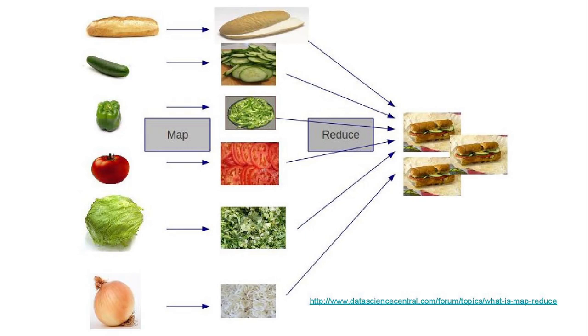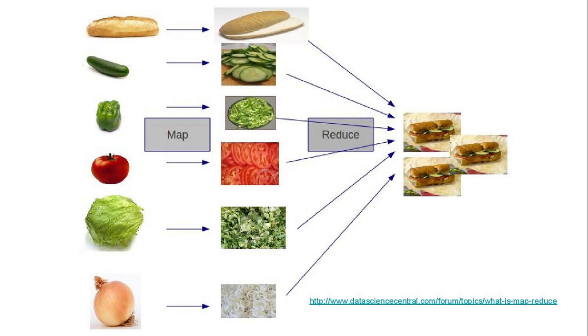So the idea here is that let's say you have a list, in this case, a bunch of vegetables. They're whole vegetables. We got some bread in there too. And we want to transform that data in some way. So for example, let's say we want to slice that data, and we have a function slice up or cut up or chop, which we can apply to each item in that list.